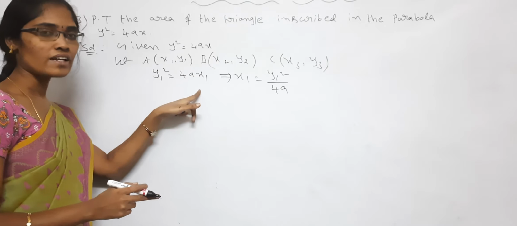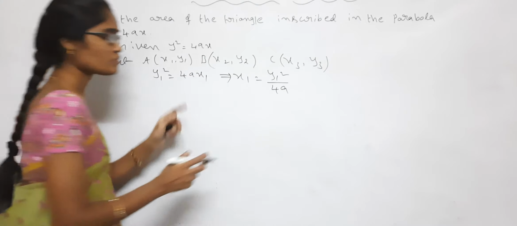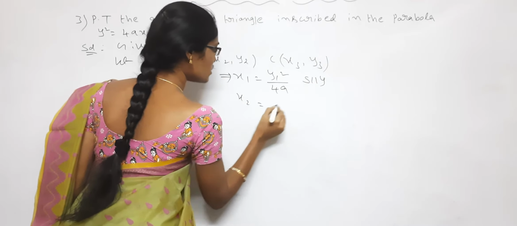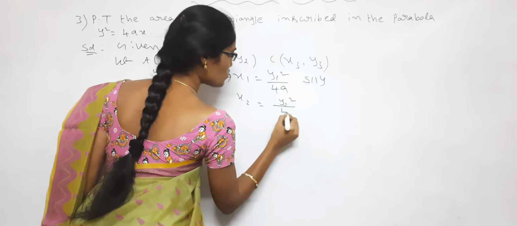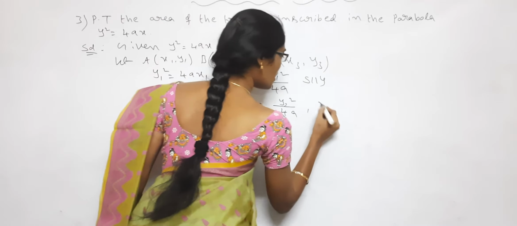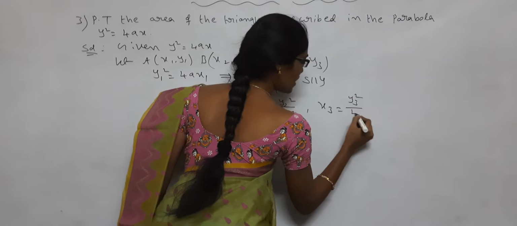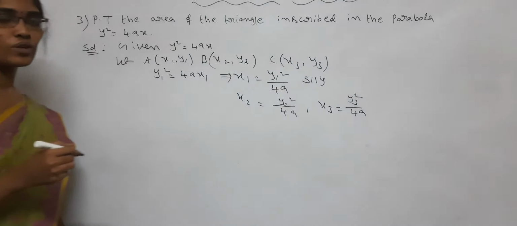Similarly, x2 is equal to y2 square by 4a and x3 is equal to y3 square by 4a.